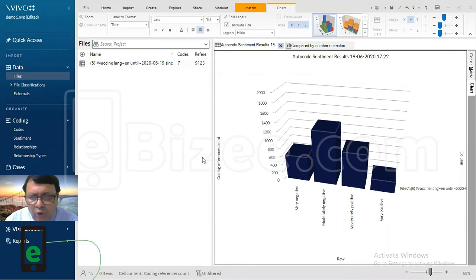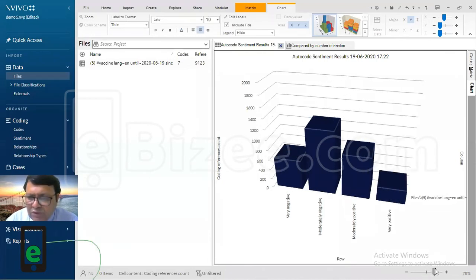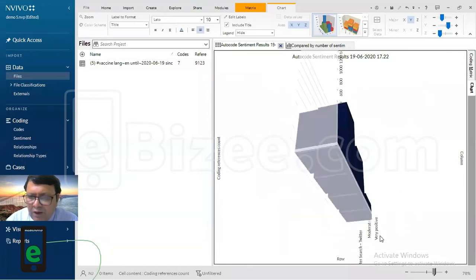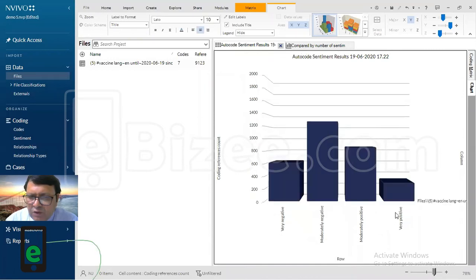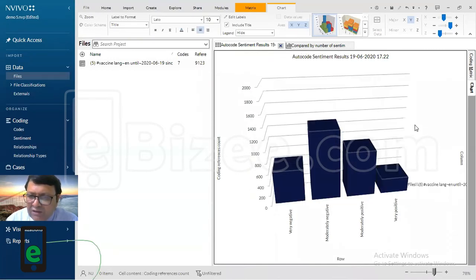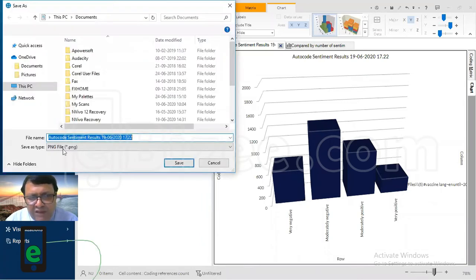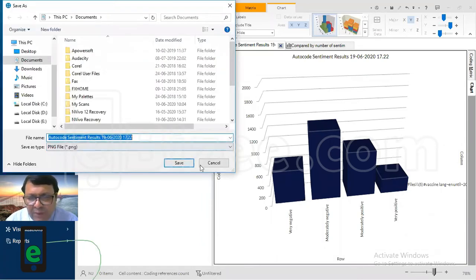So the whole data, you can reduce it, you can turn it like this, and you can export it like this. When you export, it will export as a PNG file, so that you can put it in your research paper.